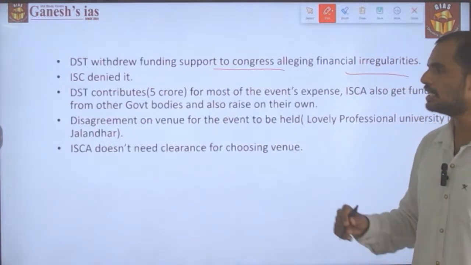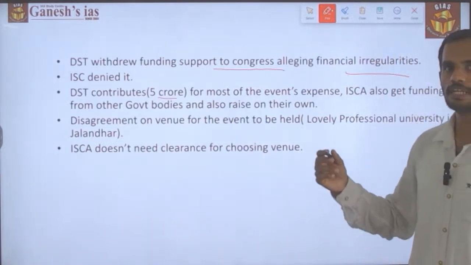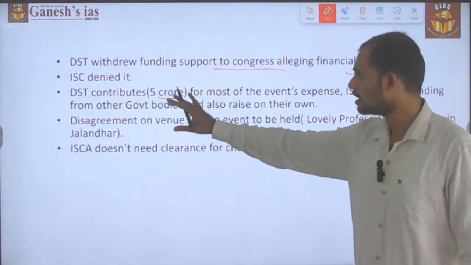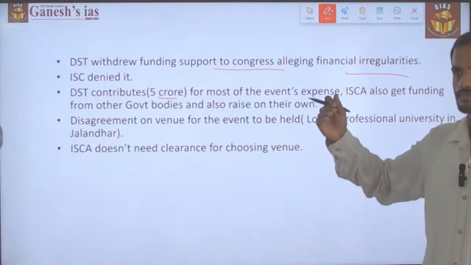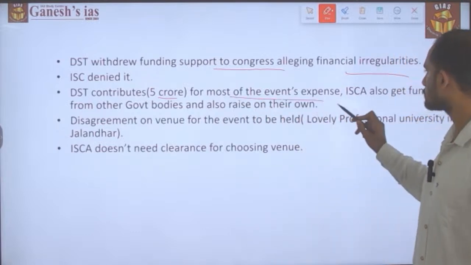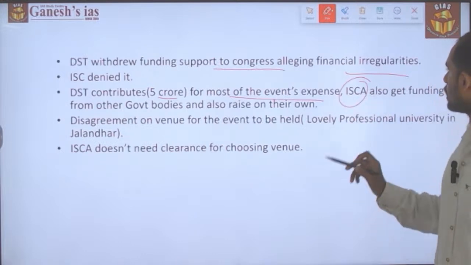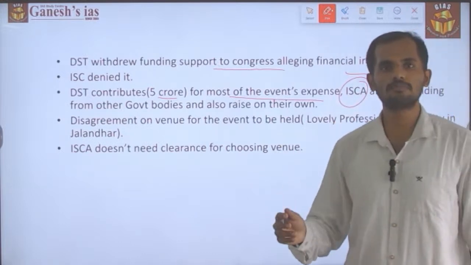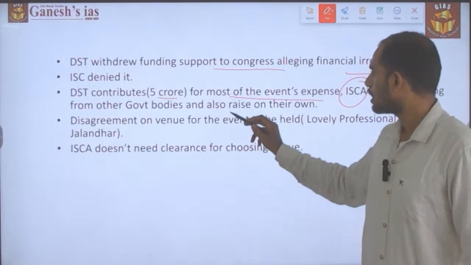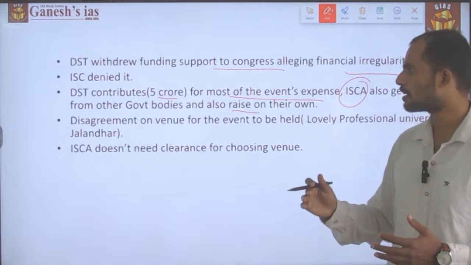The Department of Science and Technology has contributed rupees 5 crores, up from the 3 crores which it used to provide for the organization of the Indian Science Congress for the event's expenses. At the same time, ISCA also gets funding from other government bodies, and they also raise their own funds in the form of charity and so on.